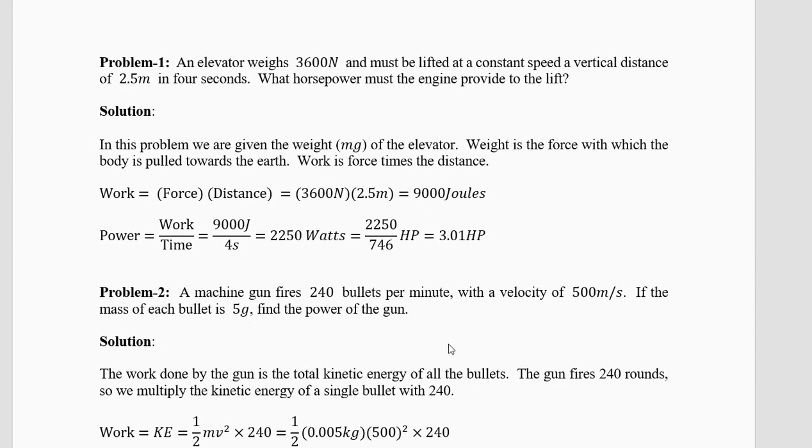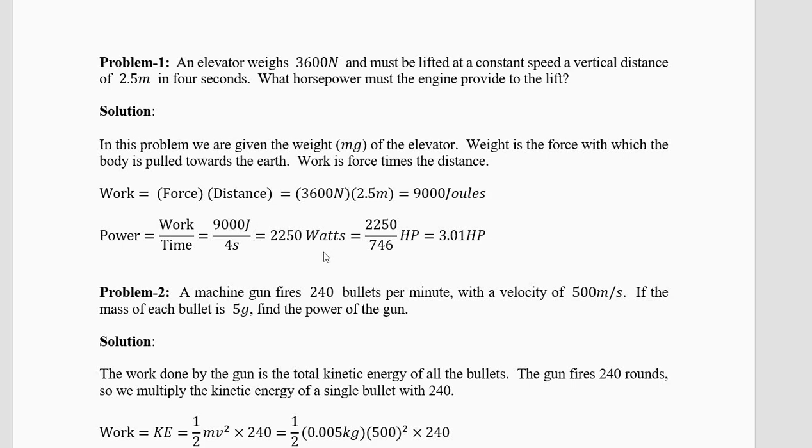Now let's look at some of the problems. Problem number 1. An elevator weighs 3600 newtons and must be lifted at a constant speed at a vertical distance of 2.5 meters in 4 seconds. What horsepower is needed? Now you are designing an escalator or an elevator. Work equals force into distance. So it is 3600 newtons into 2.5 meters. We will get 9000 joules. Power is work divided by time. So 9000 joules divided by 4 seconds, you'll get 2250 watts.